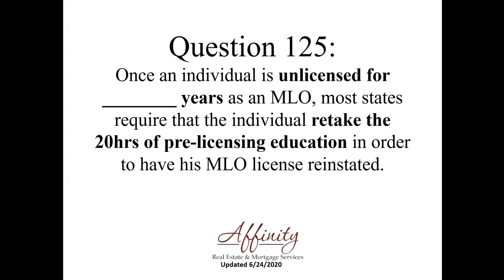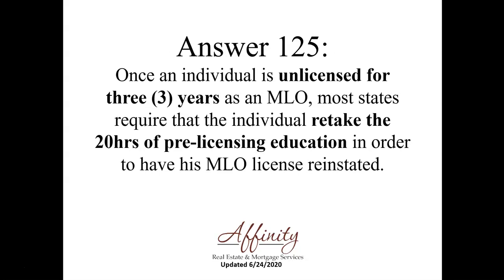Question 125. Once an individual is unlicensed for how many years as an MLO, most states require that that individual retake the 20 hours of pre-licensing education in order to have his mortgage loan originator license reinstated? How many years you think? The answer is, once an individual is unlicensed for 3 years as an MLO, most states require that the individual retake 20 hours of pre-licensing education in order to have his MLO license reinstated.